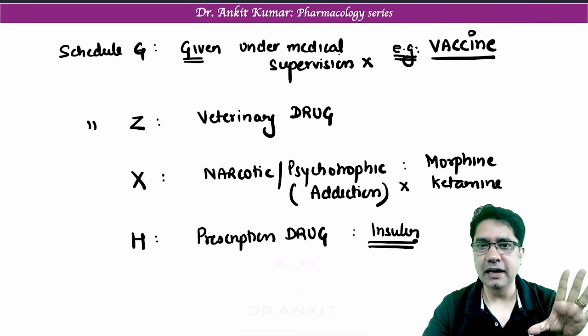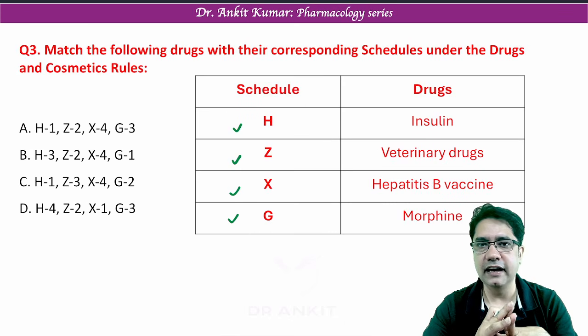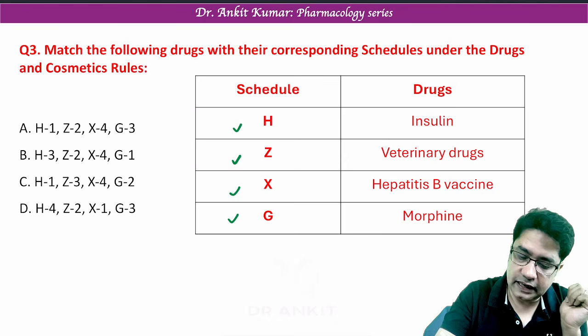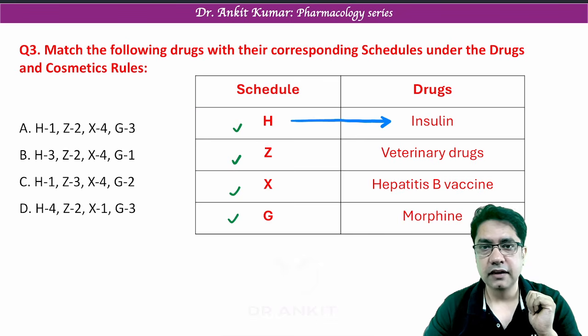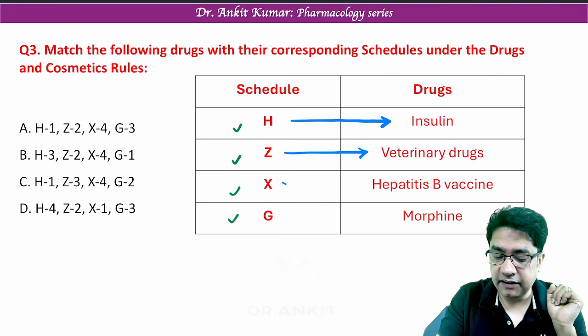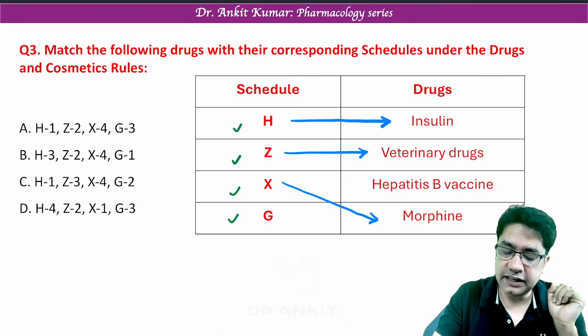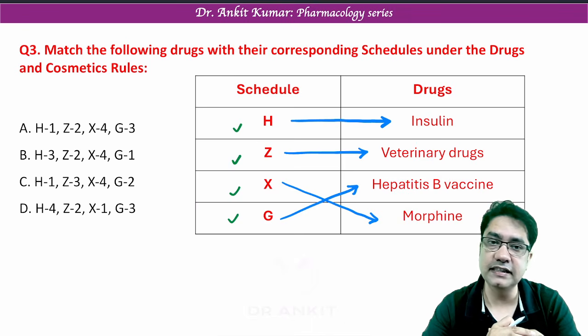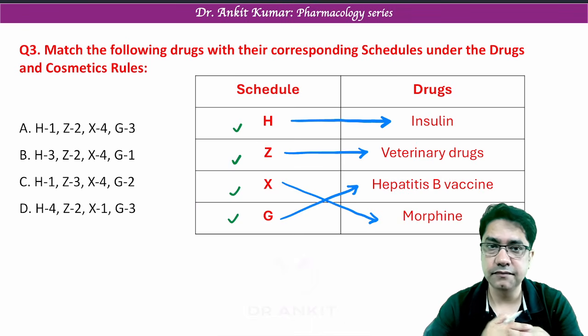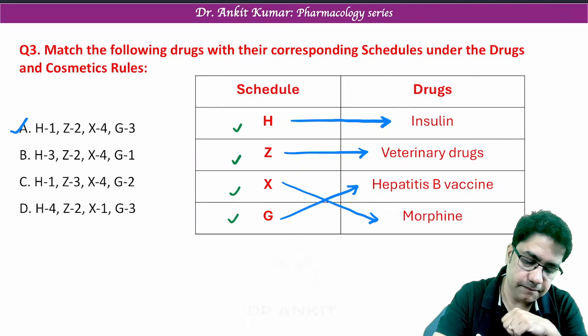So keeping this in mind, now let's try to answer this question again. So schedule H, remember prescription drug, insulin comes under schedule H. Agreed? So H. Z for zebra, veterinary drug. X means addictive drug, morphine, and G means the drugs which are given under medical supervision like vaccines. So the answer of our question comes out to be option number A.